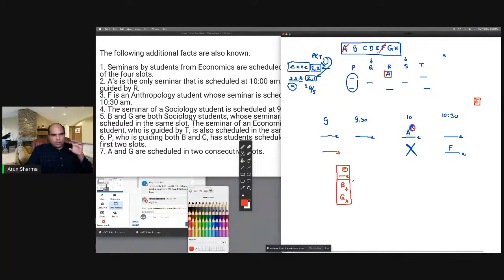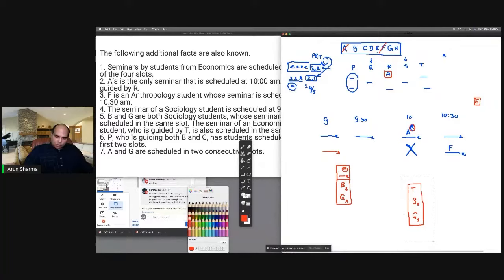Because what happens is, in CAT type reasoning questions you have a lot of indirect clues. So the story of indirect clues has to be very clear. If someone writes it like this, B sociology, G sociology, and T written here like this, then it creates confusion about who T was. You don't remember it as easily as ABCD EFG and PQRST, and you get confused again and again. So that's why you have to know.